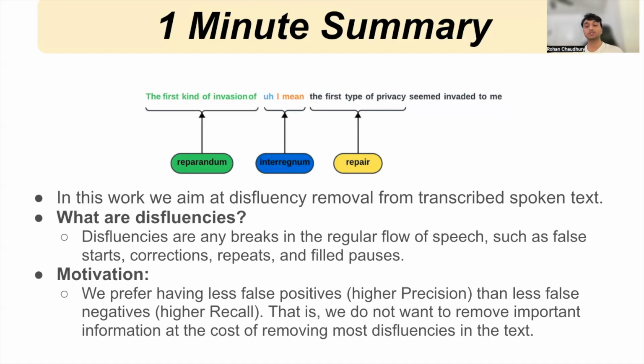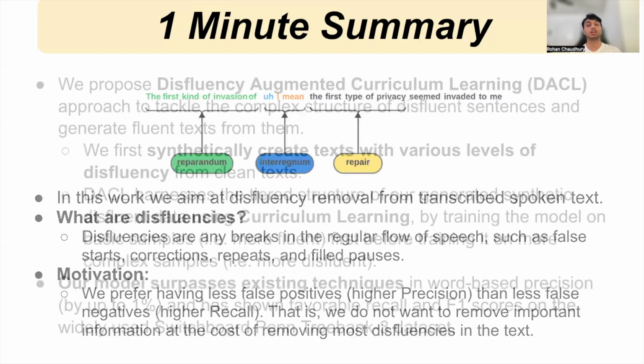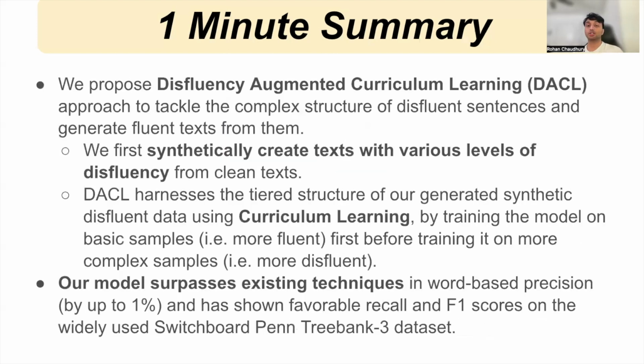For the task of disfluency removal, we prefer having fewer false positives than fewer false negatives. That is, we do not want to remove important information at the cost of removing most disfluencies in the text. This also translates to us wanting more precision than more recall for this task. Our model should learn to precisely identify disfluent patterns from given sentences and be able to better generate fluent text from disfluent text. To tackle this, we propose an approach called Disfluency Augmented Curriculum Learning. In short, we call it DACL, which tackles the complex structure of disfluent sentences and generates fluent text from them.